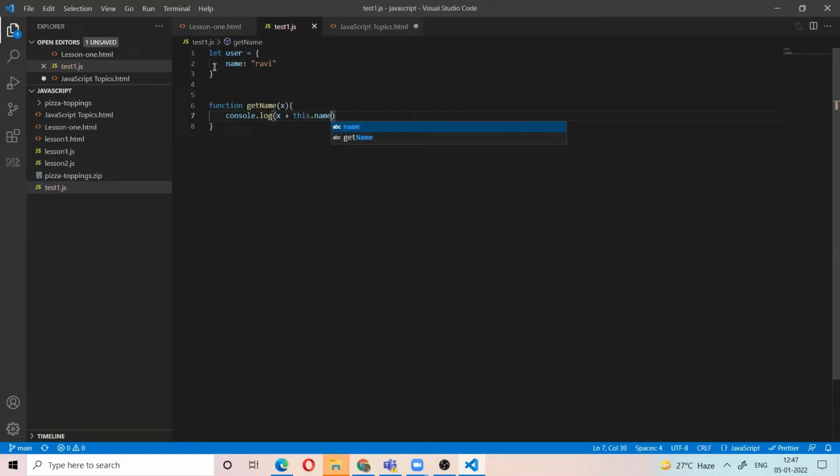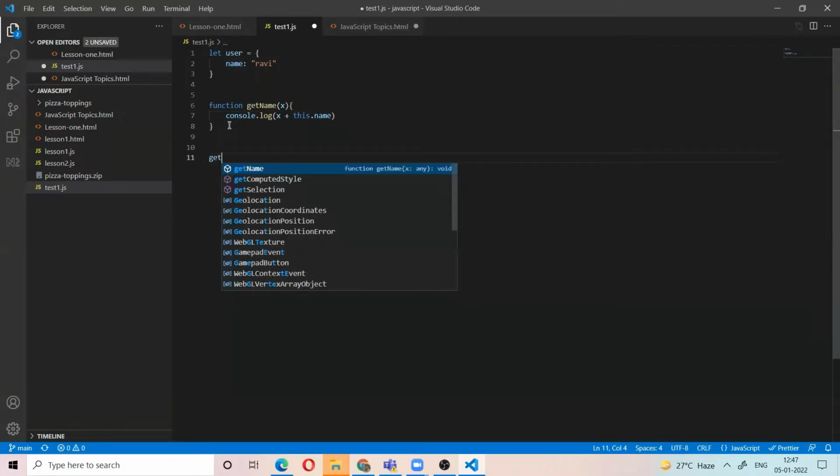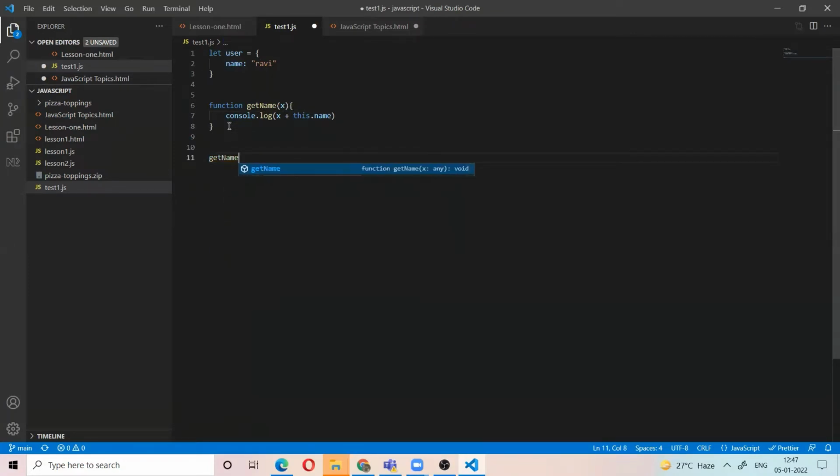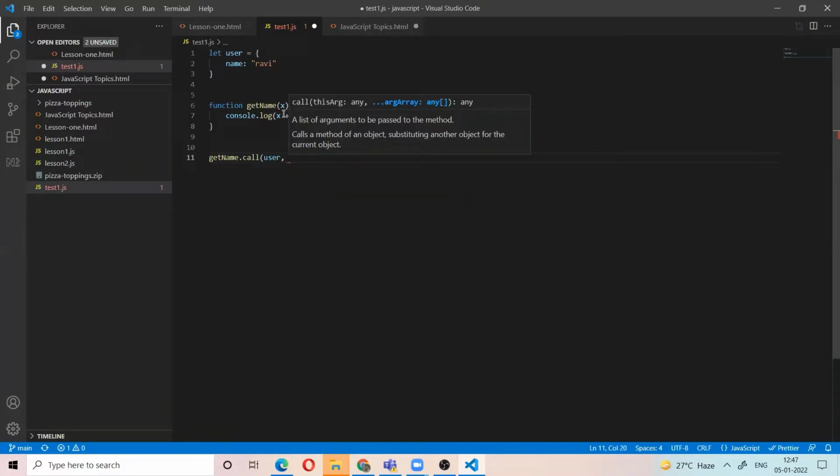Now I want to call this function for this object. Then I use the call method: getName.call, for which object you are calling, the user object. And you need to pass arguments, x or something.